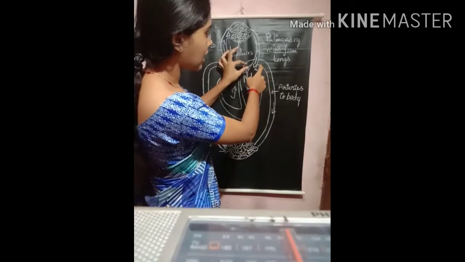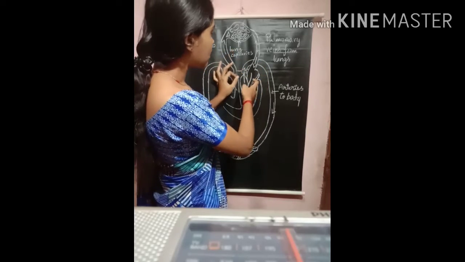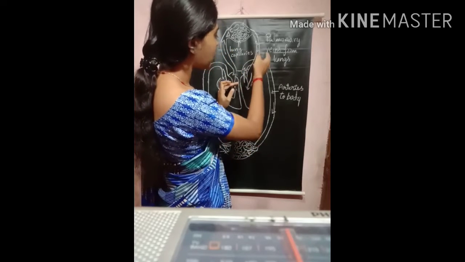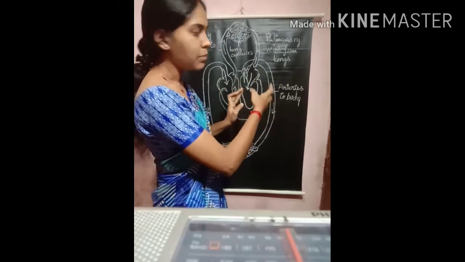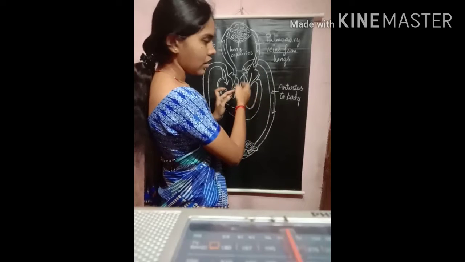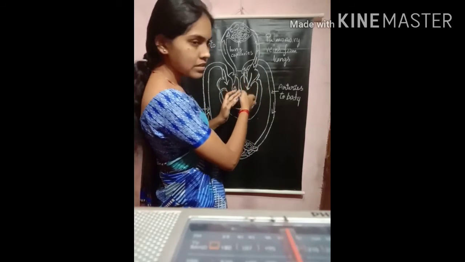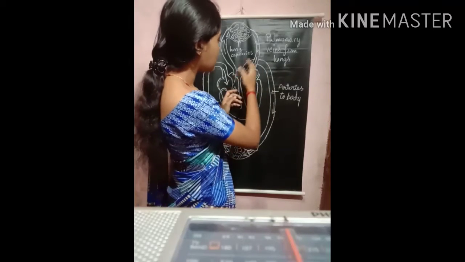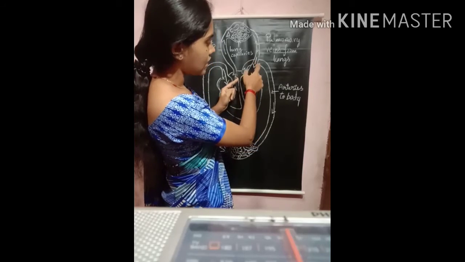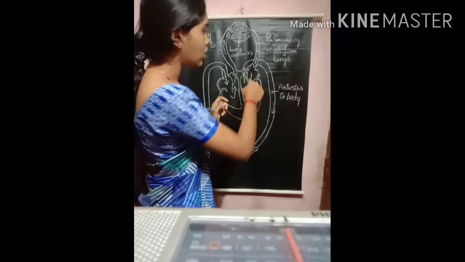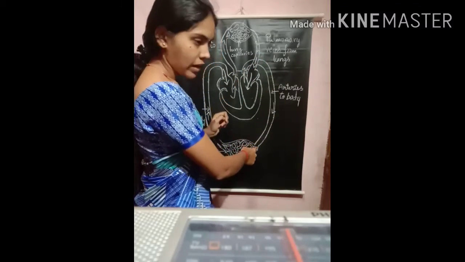The wall of these arteries is a little thicker because the blood is pumped to the arteries with high pressure. The heart exerts high pressure on the walls of these arteries. So they have the thick wall in order to transport the blood into all parts of the body.